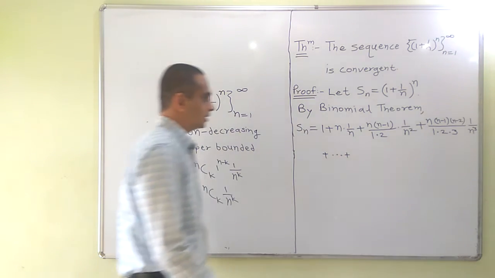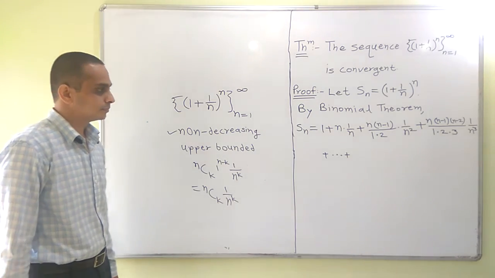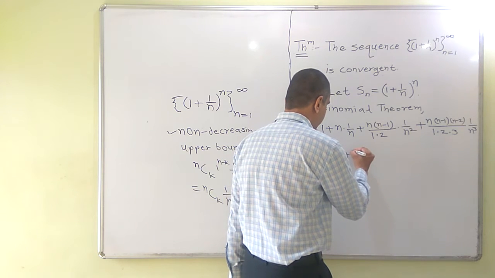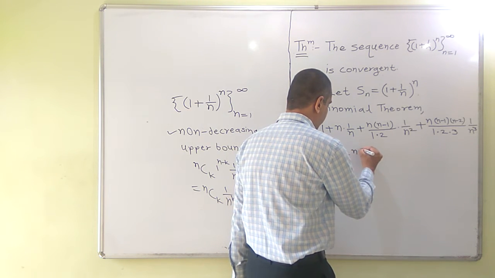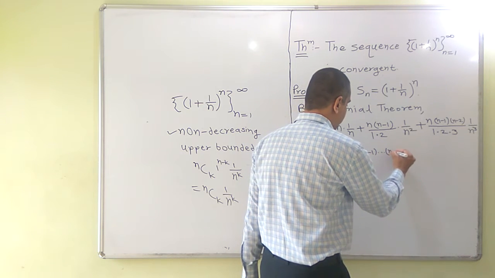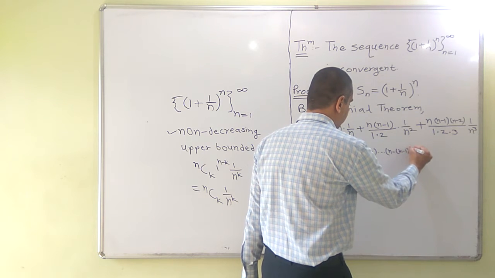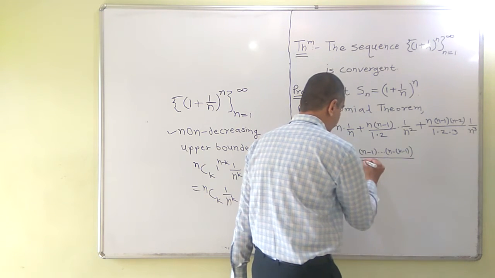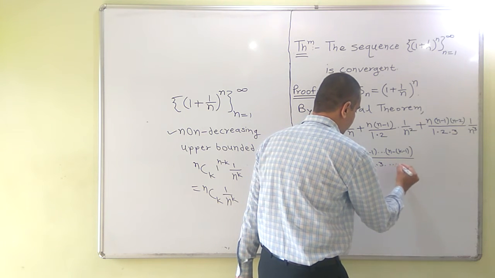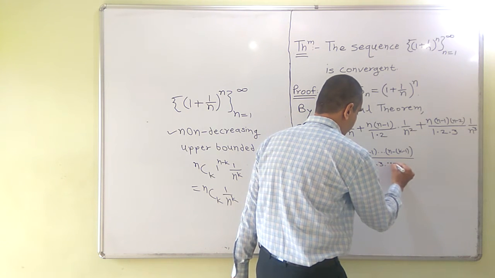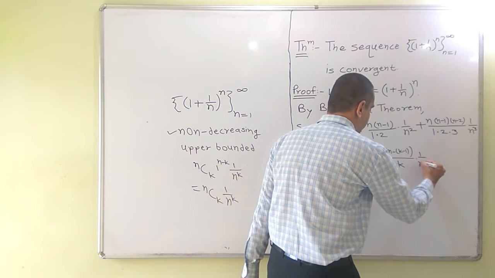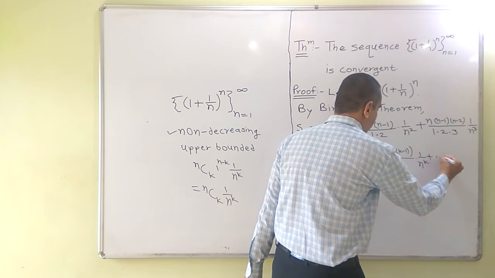let me write the k plus 1th term. The k plus 1th term will be nck, that is n into n minus 1 up to n minus k plus 1 upon k factorial, that is 1 into 2 into 3 up to k, into 1 upon n raised to k, and so on.